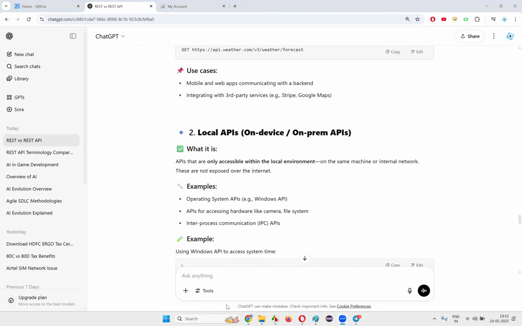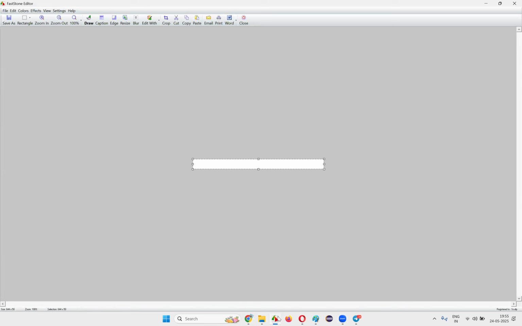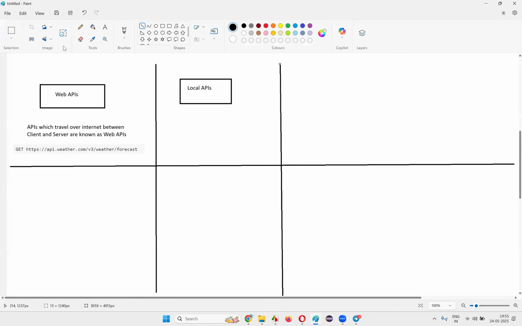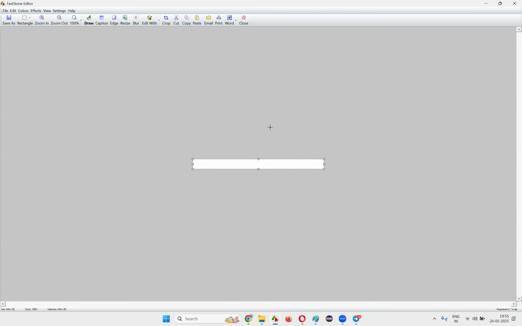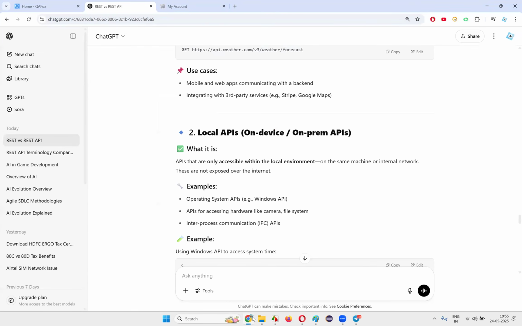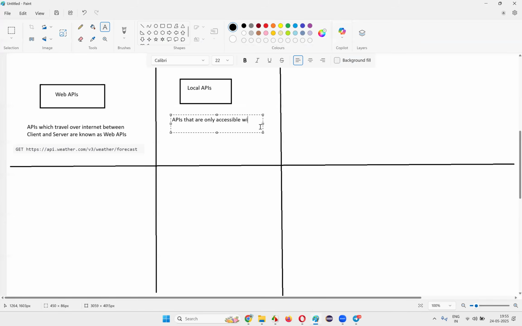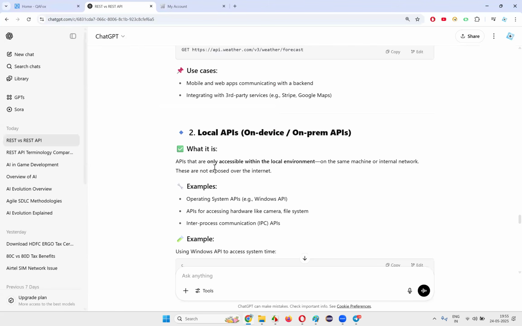APIs that are only accessible within the local environment are called local APIs.